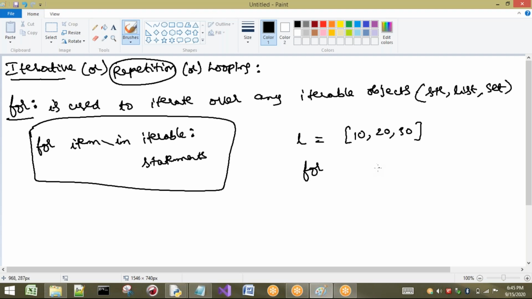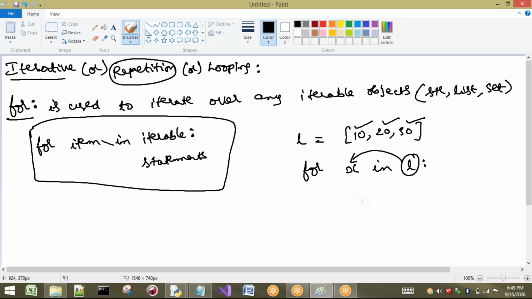There, from where do I want to take? In L. I want to take from L. In L, I want to print what? Each and everything. So just write down some X, or any value you can write here. The meaning of this is that every value in L will be stored in X. That means this is iterable. It can be iterated. The first value of this iterable is 10. The next one is 20. The next one is 30.